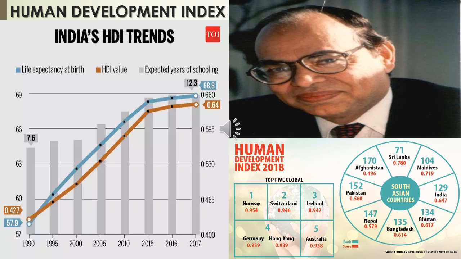So in the year 2017, it increased to the spot of 130 out of 189 countries. Between 1990 and 2017, India's HDI value increased from 0.427 to 0.640, an increase of nearly 50%.